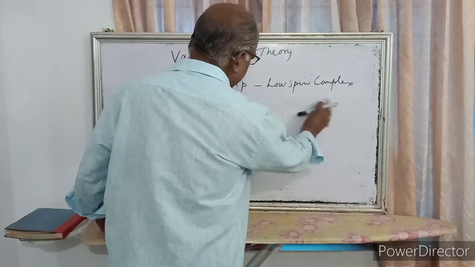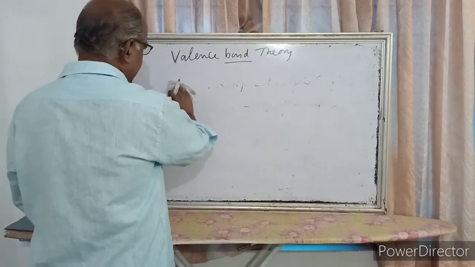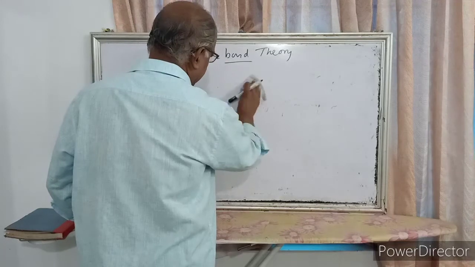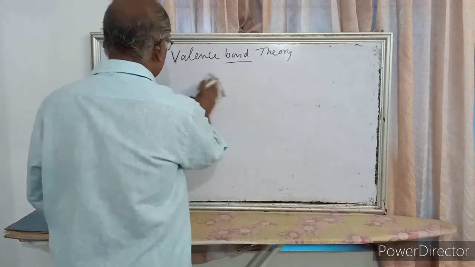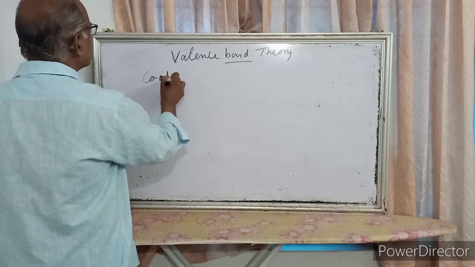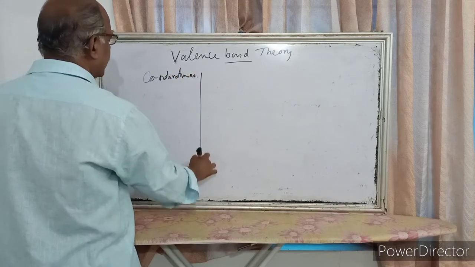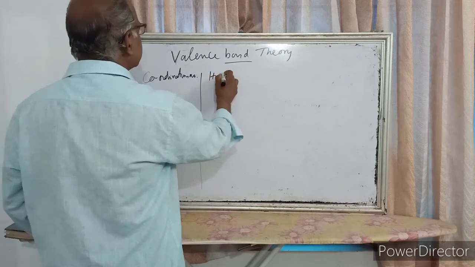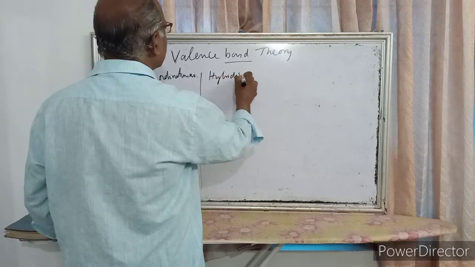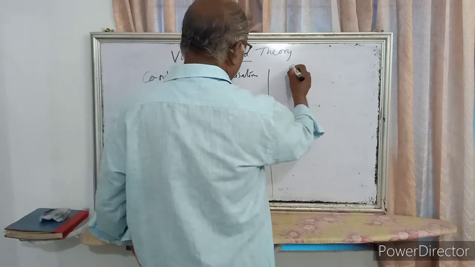So next we have to study about hybridization and geometry.